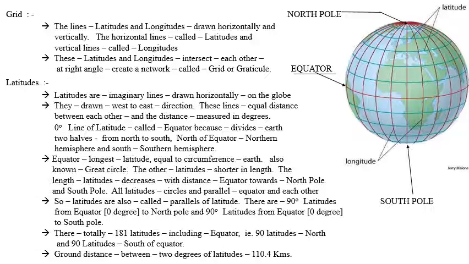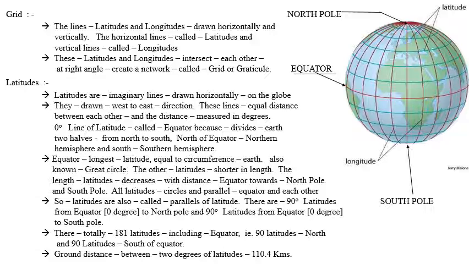From 0-degree to 90-degree towards the north means 90 latitudes. From 0-degree to 90-degree towards the south pole, that is 90 latitudes. These northern 90 latitudes and southern 90 latitudes together make 180. Adding the 0-degree latitude, totally 181 latitudes are there on the globe.